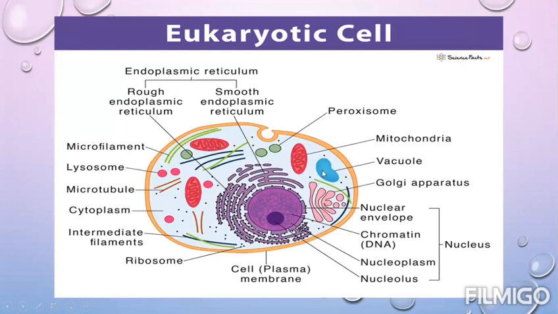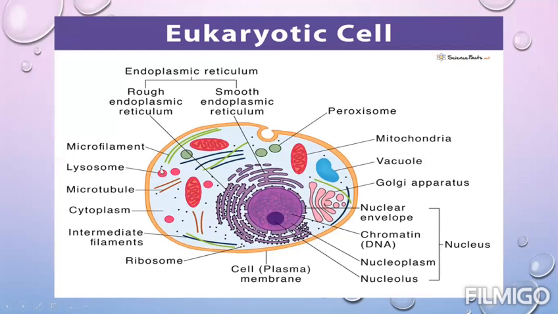Here is the vacuole. It contains waste material of the cell. There are some peroxisomes you can see in the cell. Peroxisomes take part in the oxidative processes of a cell, such as lipid metabolism. There is the microfilament. They are protein filaments present in the cytoplasm. It forms a part of the cytoskeleton.